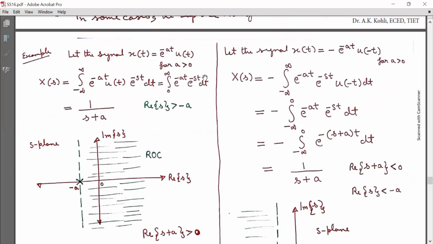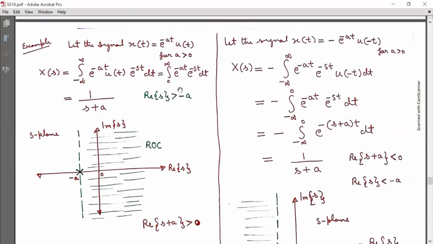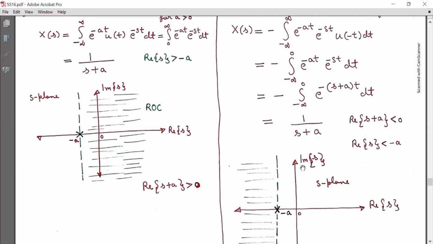Both signals are different, yet the end result is mathematically the same, that is, X(s) is equal to 1 by s plus a. But the region of convergence in this part is real s greater than minus a, and in this part real s is less than minus a. So this is the basic difference between these two cases: the region of convergence is different.